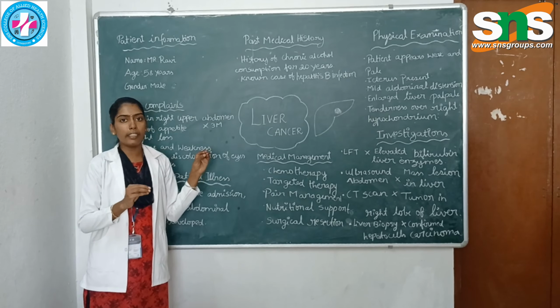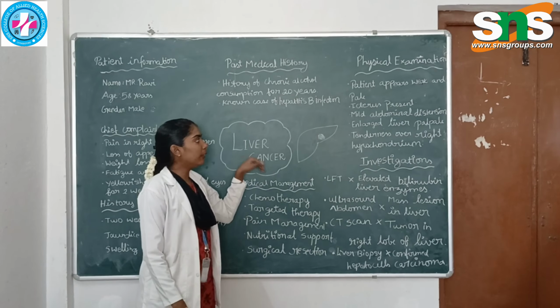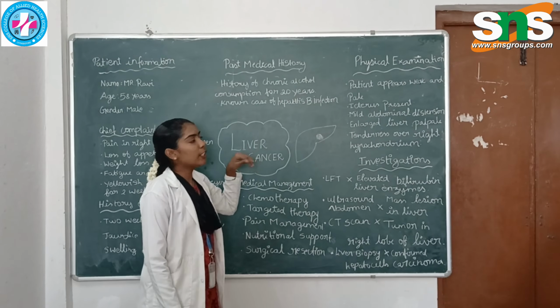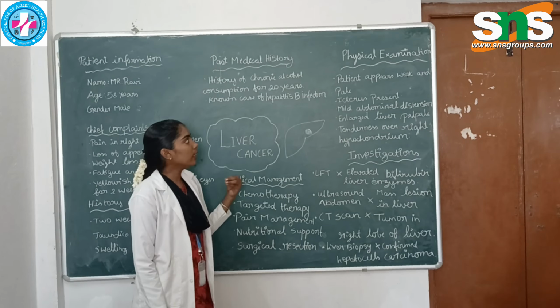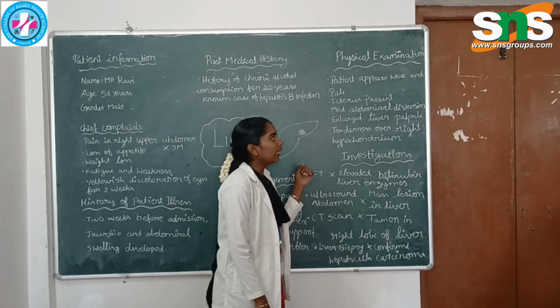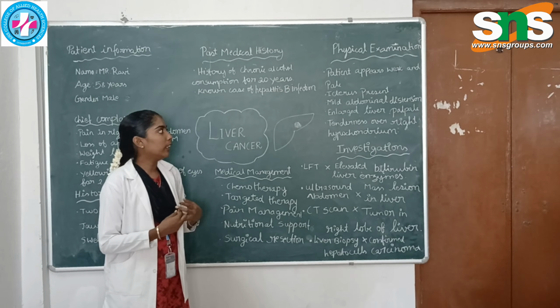Next, physical examination will be explained by Monica. Patient appears weak and pale, icterus present, mild abdominal distension, enlarged liver palpable, tenderness over the right hypochondrium. On physical examination, the patient appears weak and pale. Due to liver cancer, the patient can't get proper nutrition and digestion, so the patient looks weak. Icterus is present due to jaundice, with yellowish discoloration of the eyes and skin. On palpation, the liver is enlarged. Mild abdominal distension is also present due to enlargement of the liver because of cancer.